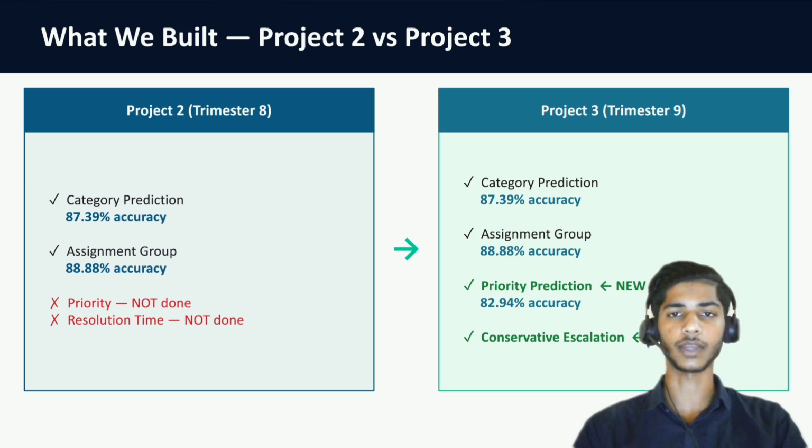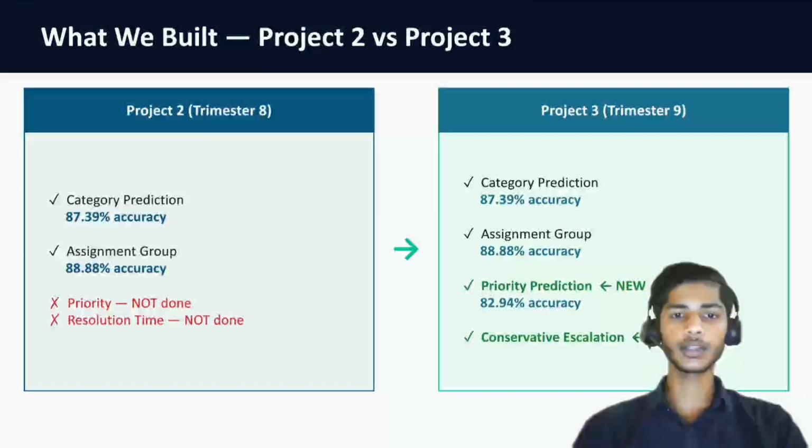Number three is priority, which means how urgent the issue is. Number four is the resolution time, how much time the issue will take to be fixed. In this part we have the SLA, the service level agreement, which is made between the organization and the customer to resolve any issue. So our main motive in this project is to predict so that we can save the SLA.